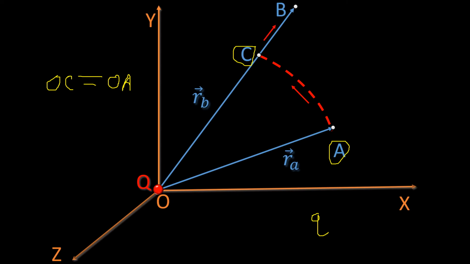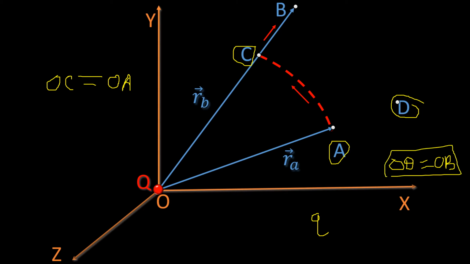Other possibility: we can consider a point D in such a way that OD is equal to OB. If we consider point D satisfying this condition, OD is equal to OB, then we have one more possible path.